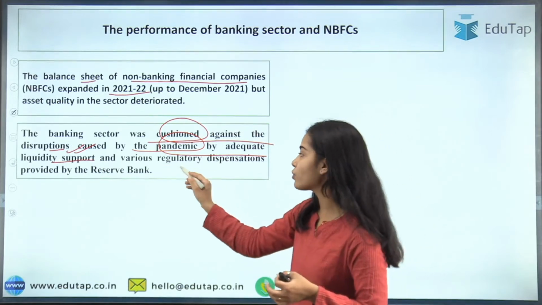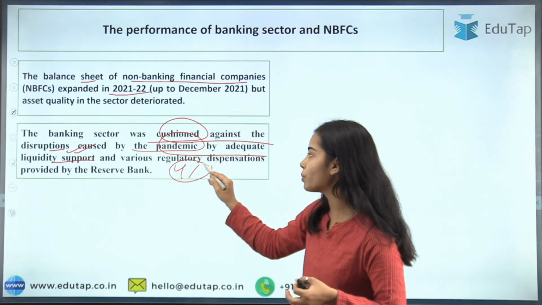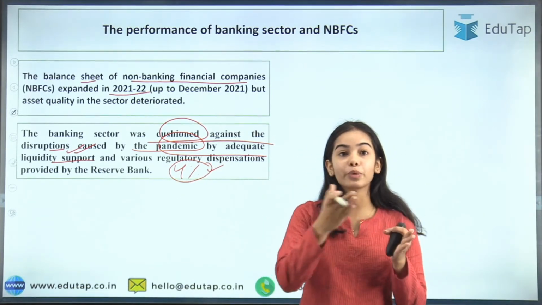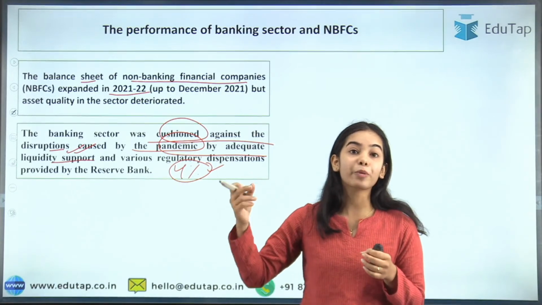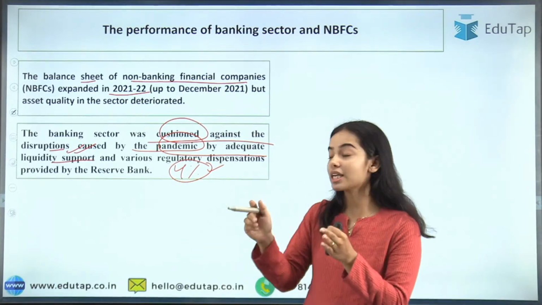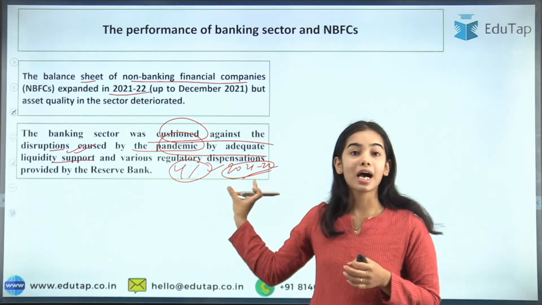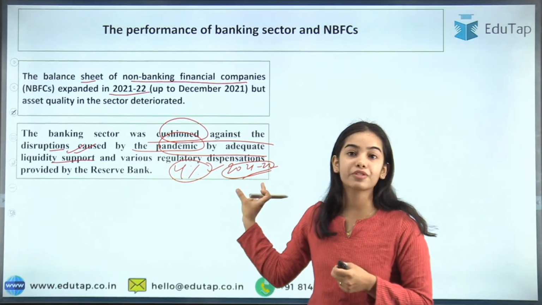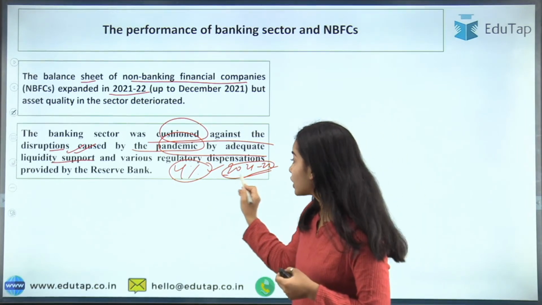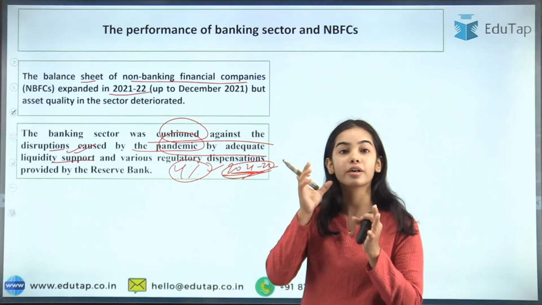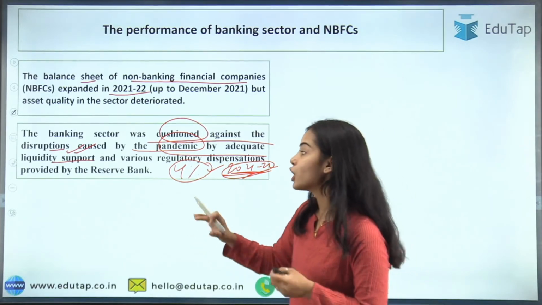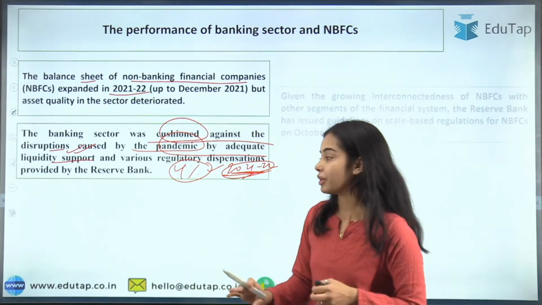We saw that the RBI kept the repo rate at around 4% for the whole year of 2021-22. The RBI changed the repo rate in May 2022. That was after this financial year passed. So for the whole of 2021-22, the repo rate was 4%. So there was liquidity support that was given.